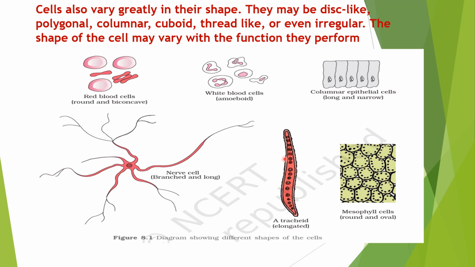And when we see tracheids, they are actually a part of xylem. Tracheids and vessels play a major role in the transport of water. Mesophyll cells are present in the leaf. Actually, they are tightly packed. They are round and oval also. They contain chloroplasts also. Okay. So here they are explaining about the shapes of different types of cells.